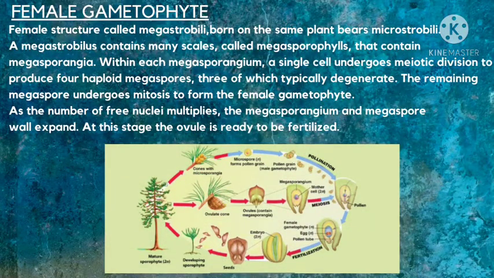For the female gametophyte, the sporangia are contained inside a megasporophyll, which is the scale of the female strobilus. Within each megasporangium, a single cell undergoes meiotic division to produce four haploid megaspores, of which only one will survive and the others will degenerate. The remaining megaspore will undergo mitosis to form the female gametophyte. As the number of free nuclei multiplies by mitosis, the megasporangium and megaspore wall will expand, thus indicating the maturity of the ovule to be fertilized.